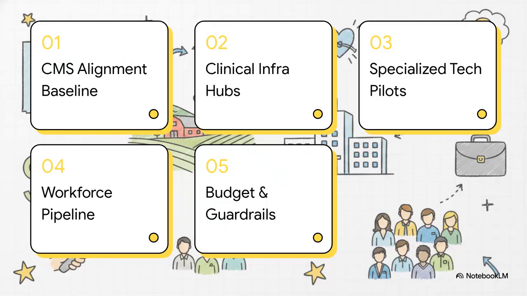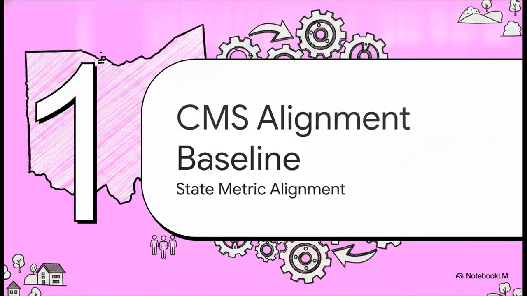We'll be moving through 5 main areas today: CMS alignment and state baseline, clinical infrastructure hubs, specialized care and tech pilots, workforce pipeline execution, and finally, budgetary and administrative guardrails. Starting with Section 1, CMS alignment and state baseline.